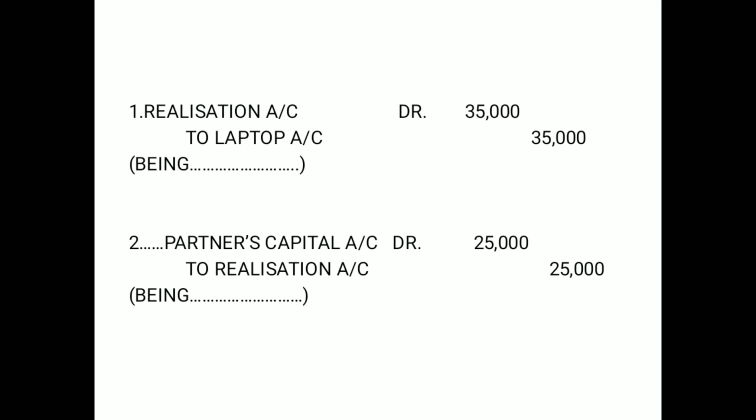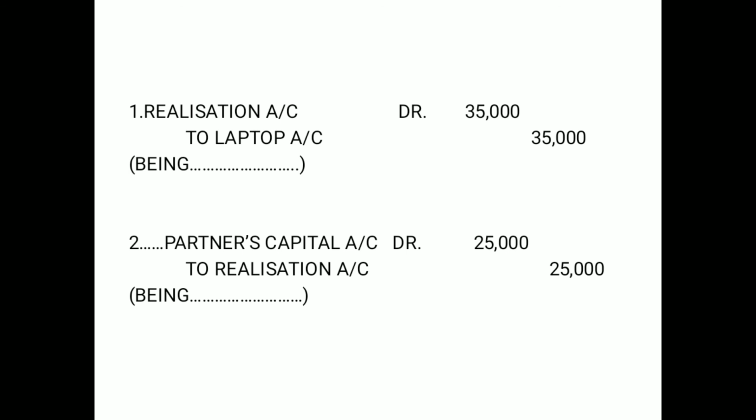Here the name of the partner is not mentioned, which is the reason it is written this way. So whosoever the partner is, his name, and partners capital account debit 25,000 to realization account.